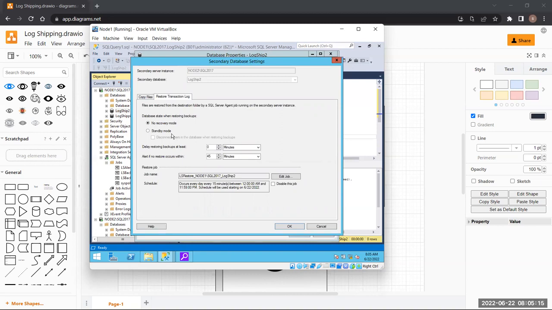What if I change the recovery state? The restore option.